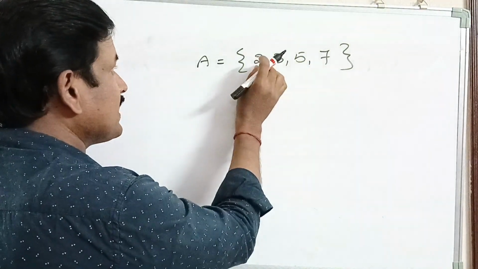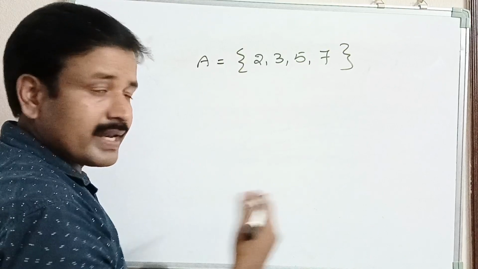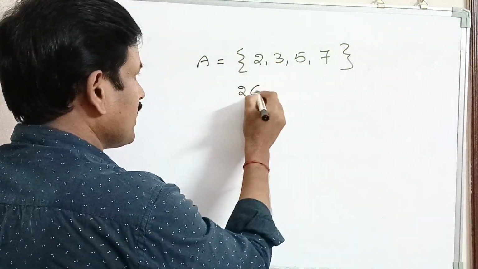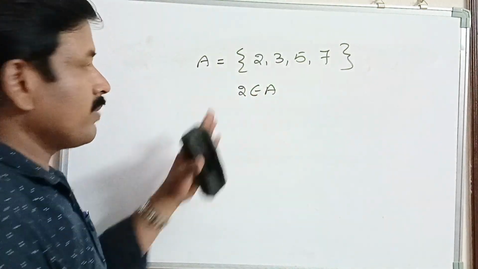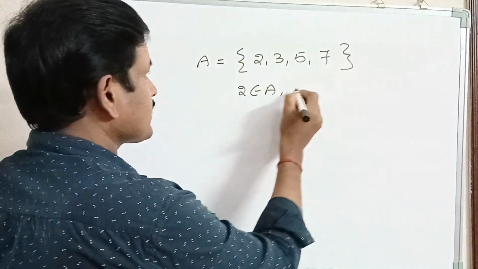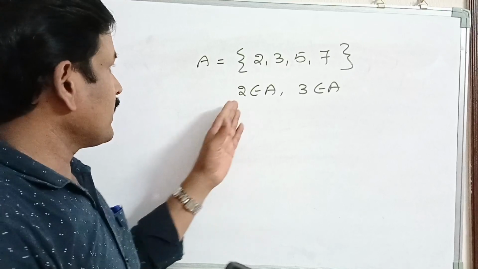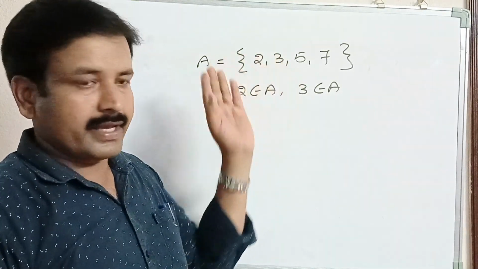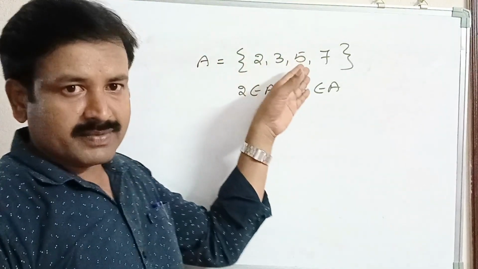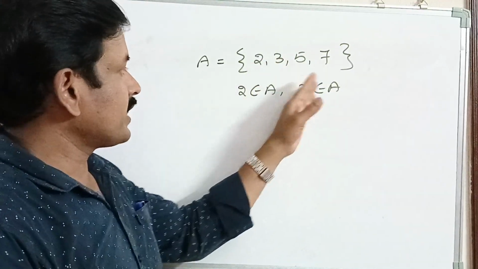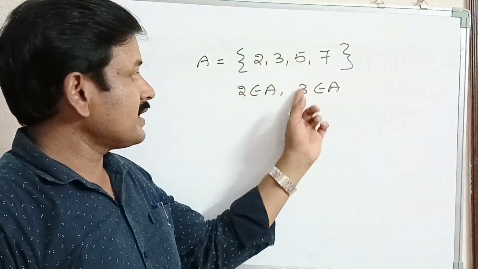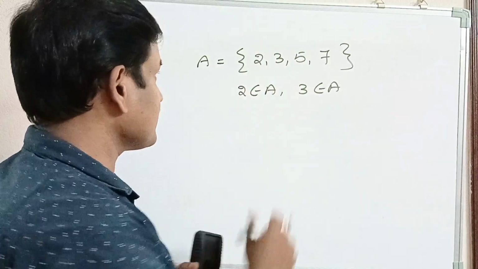Here 2 is an element in set A. How to denote it? 2 belongs to A. Next, 3 belongs to A. Belongs to means 2 is an element, or a member, of set A. Also 3 is a member of set A.